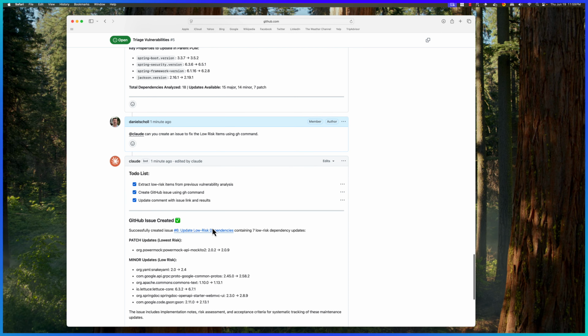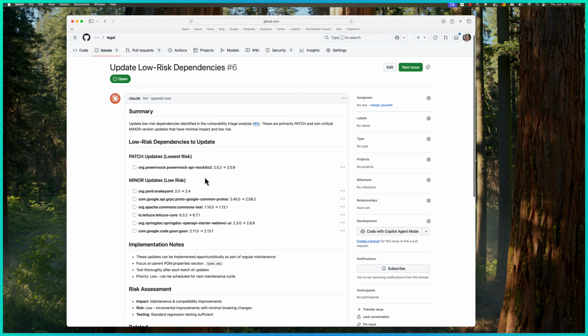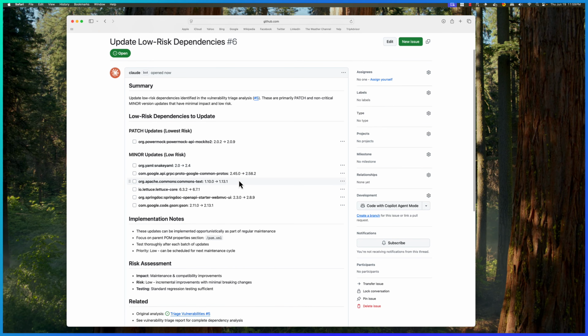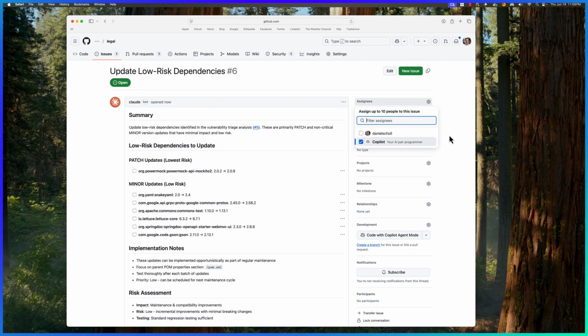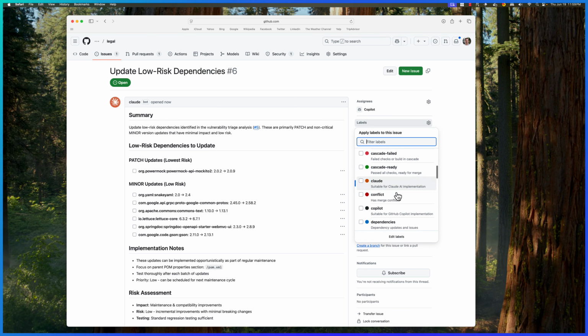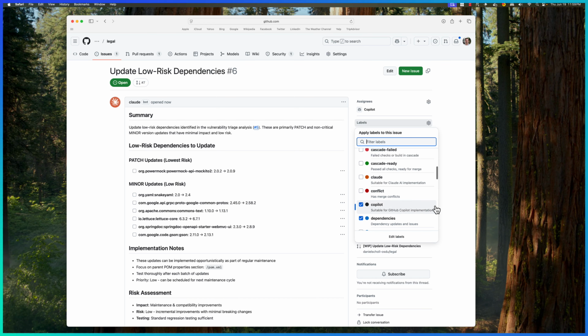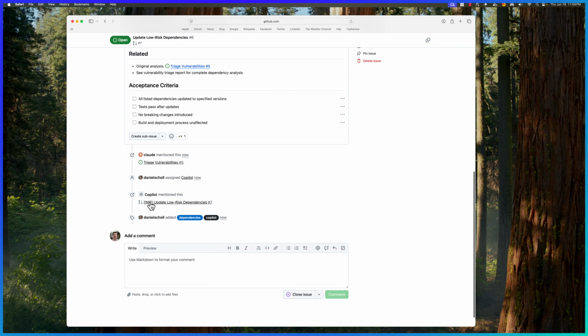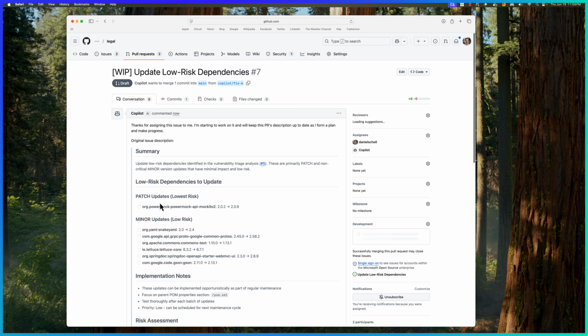Okay, that issue's been created. We can come over here. And now we have an issue that's been created. These are the low risk items to do. And what we're going to do is assign this to Copilot, who's another autonomous agent. We're going to tag it Copilot. We'll tag it dependencies. Okay. And now Copilot is actually starting to action on this item right here.